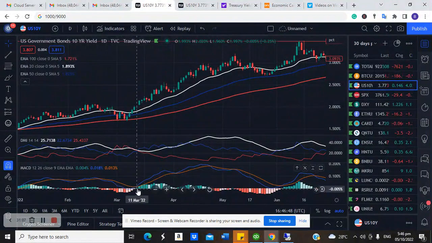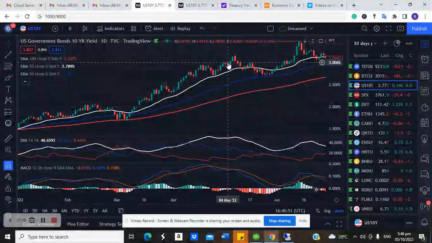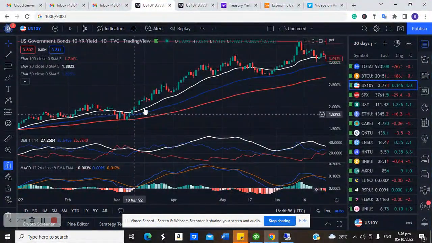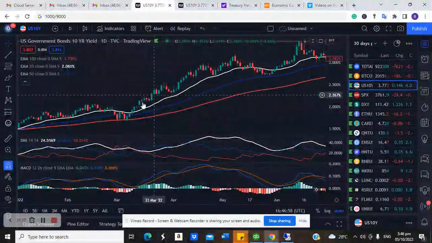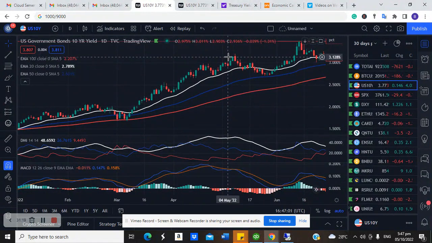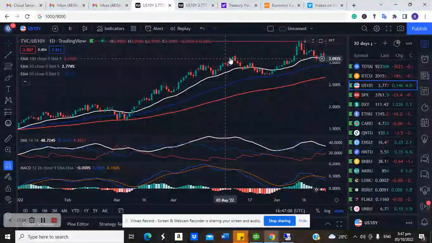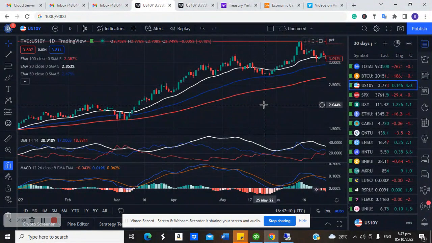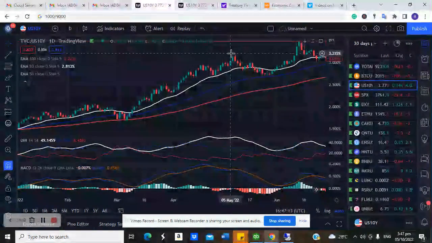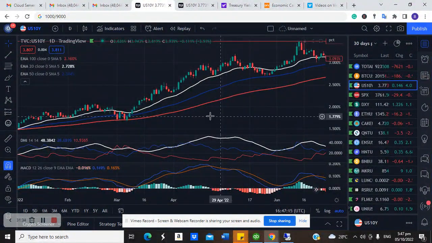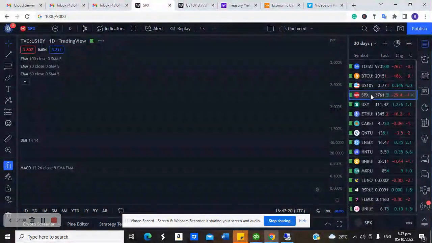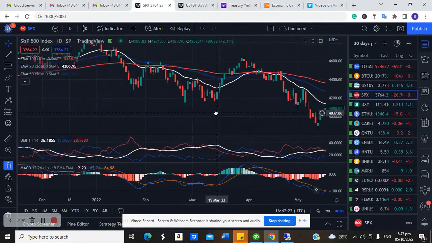Now you can see where we had a very long run between March and May. That's how the 10-year yield went up. And like I said, when the 10-year yield is going up, it's a sign that investors are selling off their current bonds in anticipation of higher rates. That's what it means. They are selling off their current bonds, and then the ones that have invested in the stock market are also selling off their stocks in anticipation of higher rates so that they can put that money in risk-free return. So if I check the SPS between March and May.